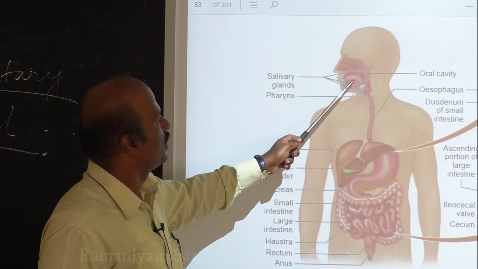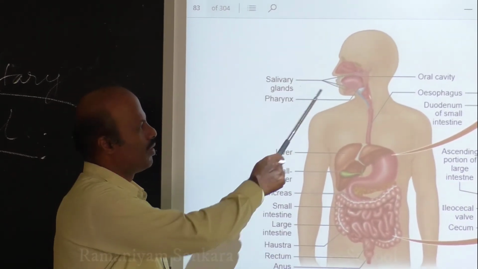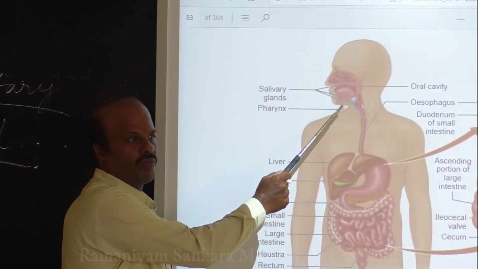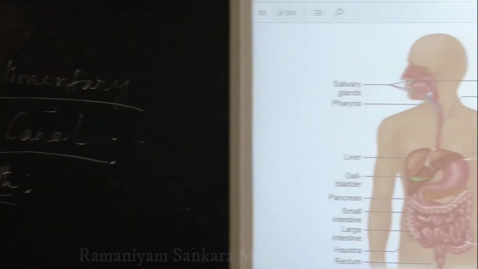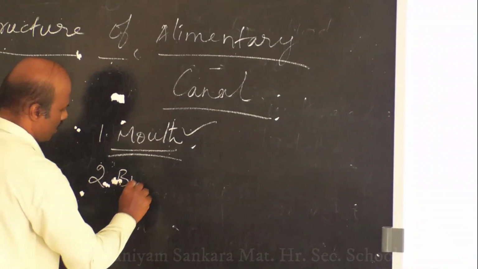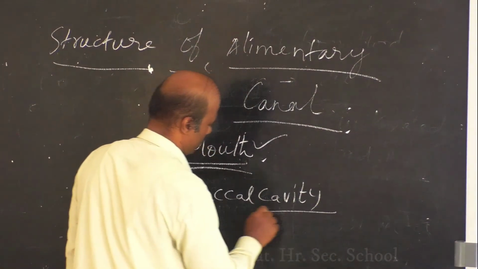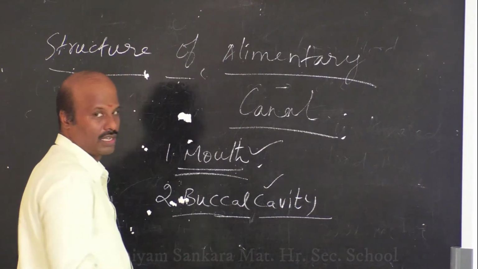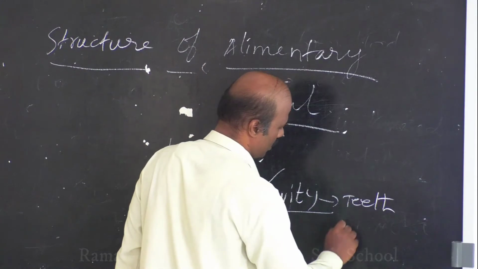Next, after the food is partially digested by the salivary gland, it now passes through a common passage called the pharynx. What is meant by pharynx? Pharynx is called a food pipe. So you have completed the mouth, and you have completed the buccal cavity. The buccal cavity includes the teeth and the tongue, which we already discussed.